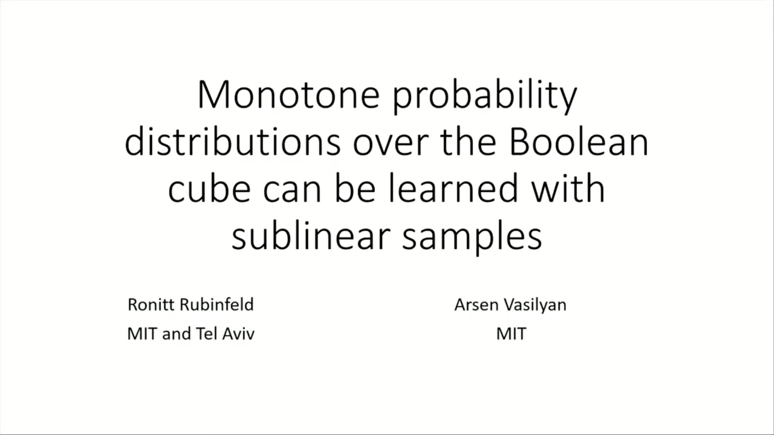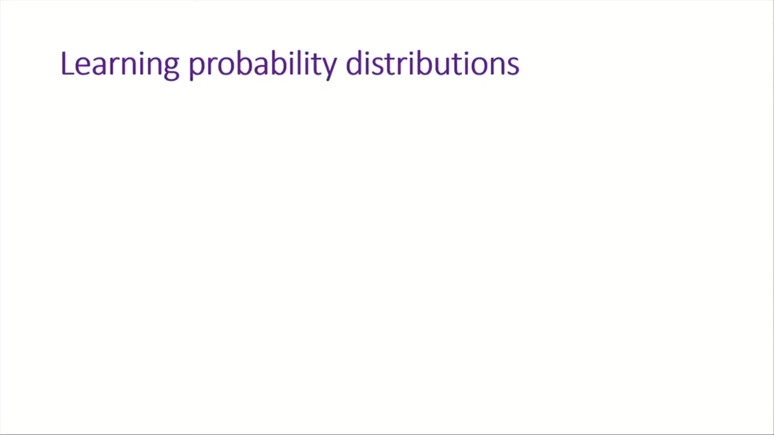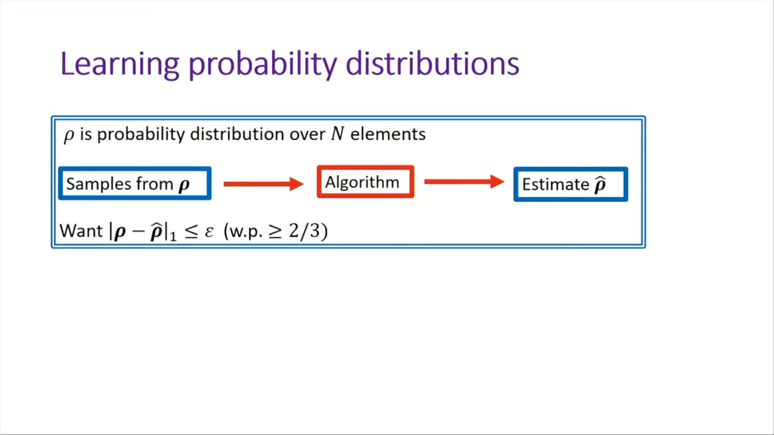So this is work together with Ronitt Rubinfeld. And recall the classic problem of learning a probability distribution. There is some unknown probability distribution rho, and your algorithm is receiving samples from it, and it wants to output an estimate, rho hat. The guarantee we want is that the variation distance between the estimate and the actual distribution is at most epsilon, for some small constant epsilon.